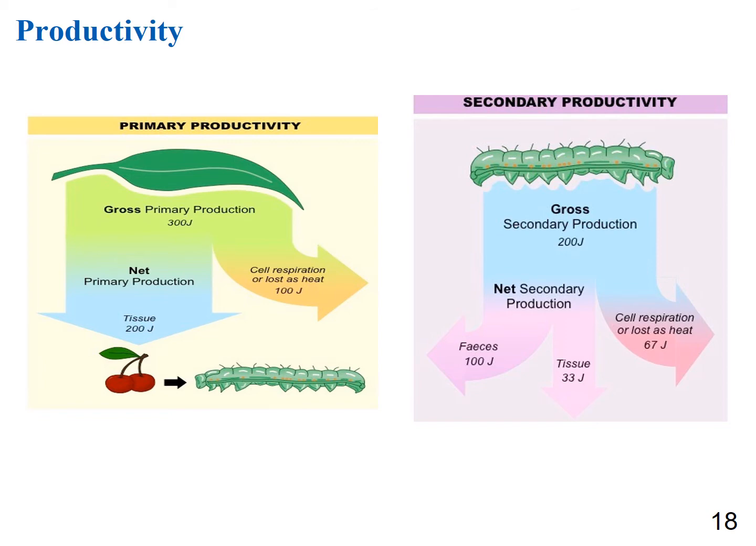And then we have a caterpillar eating that plant, so we get secondary productivity. Secondary productivity, we have gross, which is the total, and then net secondary production, which does not include losses due to cell respiration or loss due to heat, but does include feces and tissue production.